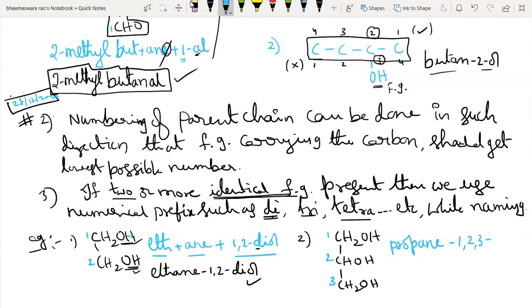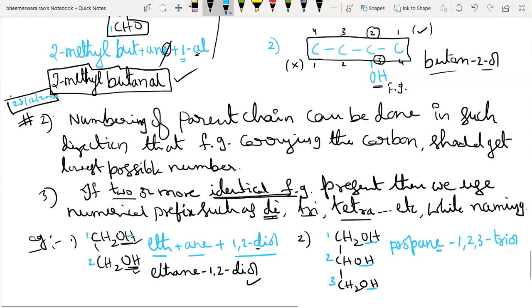So 3 identical OH groups here. For 2 OH groups, diol. For 3 identical, we should write triol. Yes, very good. Don't forget, okay? It's propane-1,2,3-triol.